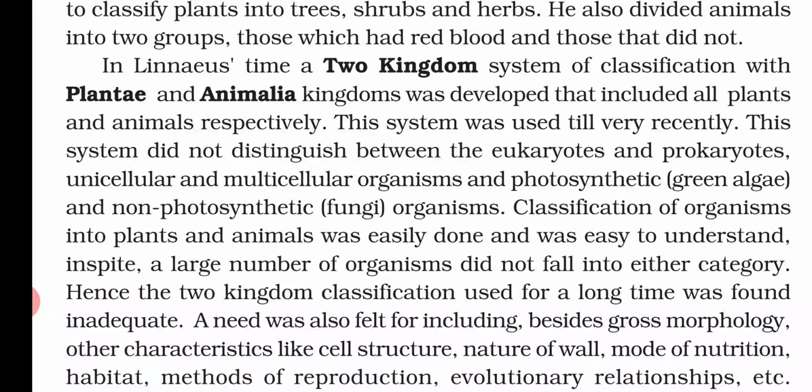So this type of classification, in which lots of organisms are not getting any place in both kingdoms, was found inadequate. After that we needed to include more basic gross morphological characters, like cell structure, nature of wall, mode of nutrition, habitat, method of reproduction, evolutionary relationship, etc. These types of characters can be used for better classification, and that is why the previous two kingdom classification was not very useful. We found it inadequate.